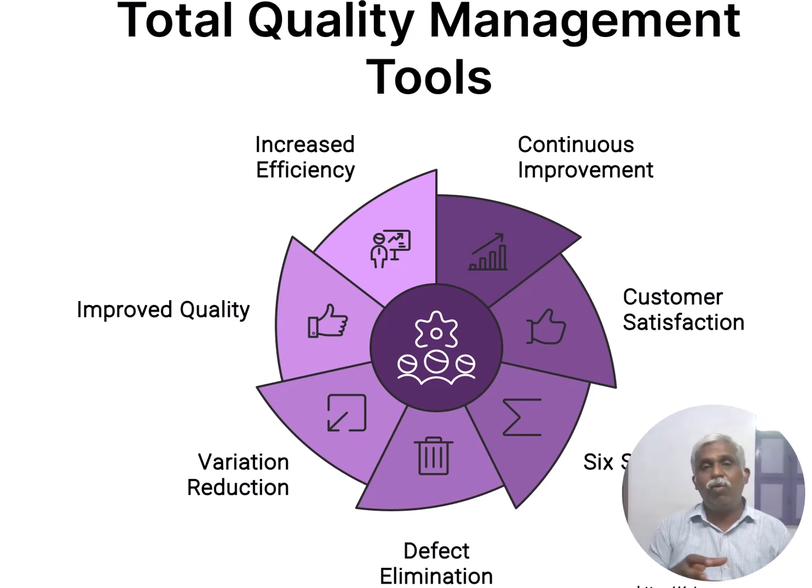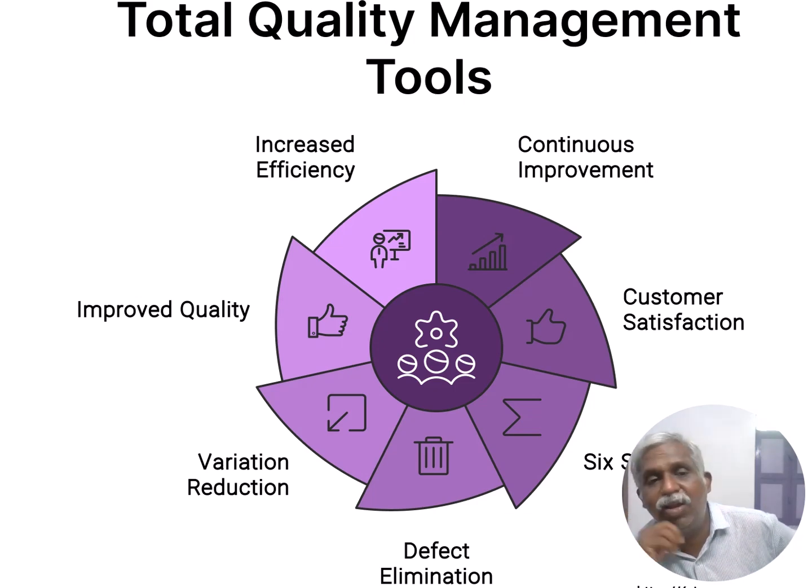So total quality management includes continuous improvement, then customer satisfaction, which is the premier thing. Based on customer satisfaction, we calculate defect elimination suitably with Six Sigma. Then variation is reduced. We are reducing the variation by means of grouping technology, improving quality, and that is a continuous improvement. This is not at all possible for a single person in a single time. Consistently, continuously, we need to improve.